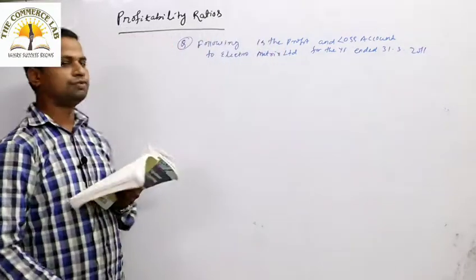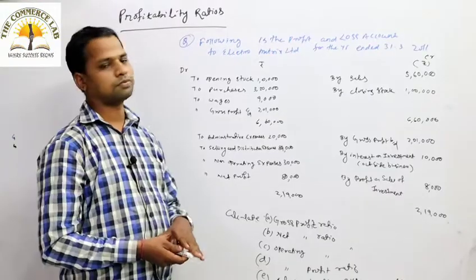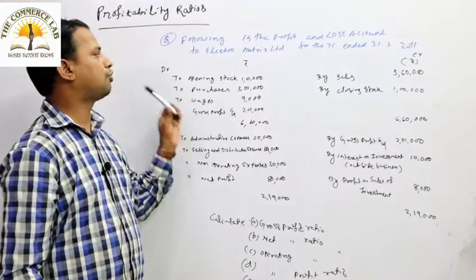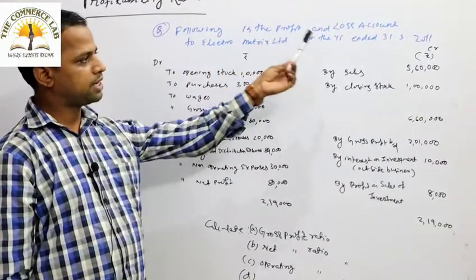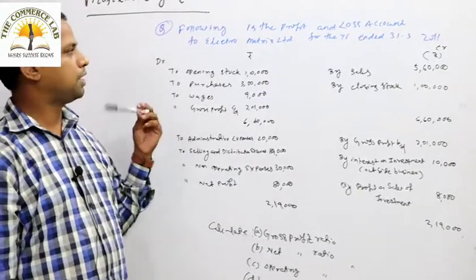This is the particular question we are going to write. Look at this question. Following is the profit and loss account of Electromatrix Limited for the year ended 31st March 2011. So this is the trading and P&L account.